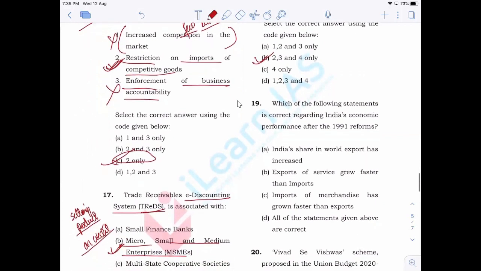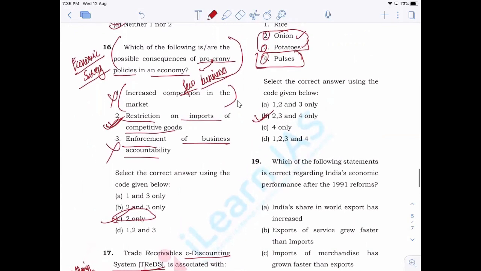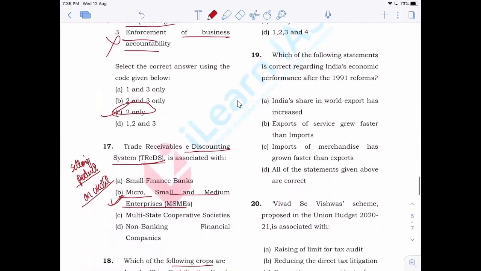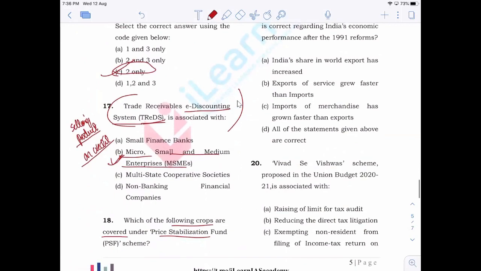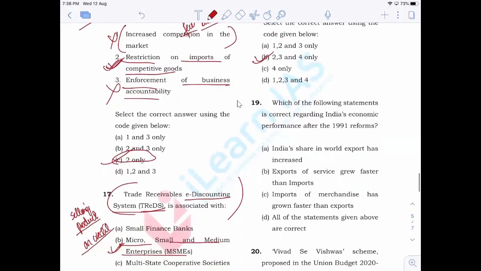Now, next is which of the following statements is correct regarding India's economic performance after 1991 reforms? As I have mentioned, these questions, for example, TREDS as well as price stabilization fund, are picked from the economic survey because these kinds of topics were discussed in the economic survey. That is why these questions are picked up. Now, 19th question is again from the economic survey, because this year's economic survey has discussed India's economic performance after 1991 reforms, and the question is related to that.